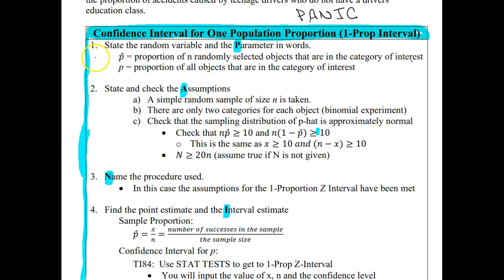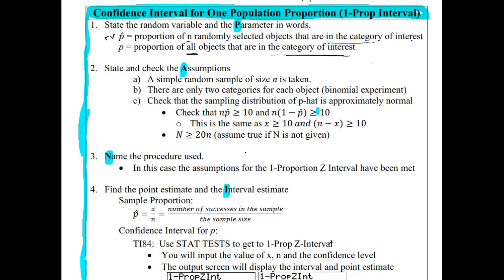So again, the first thing that we're going to do as we're doing inferential statistics is we need to talk about the parameter that we are interested in estimating. So in this case, that parameter for qualitative data is going to be the proportion of all objects that are in some category of interest. And then p hat is our random variable that we'll get information from the sample. So that's our proportion of n randomly selected objects that are in that category of interest.